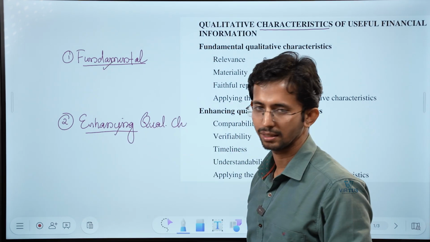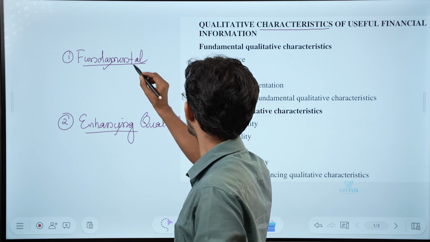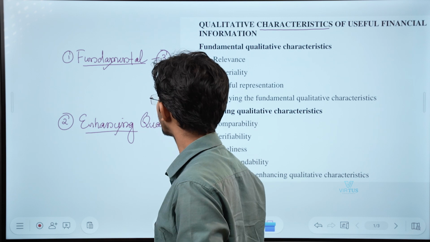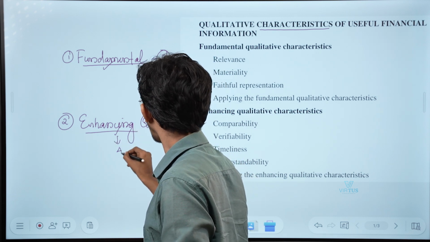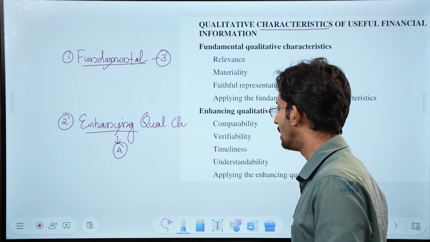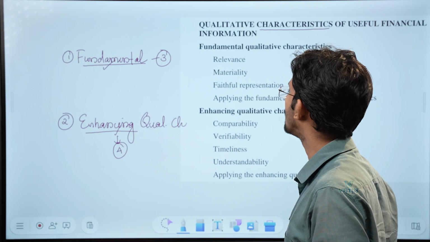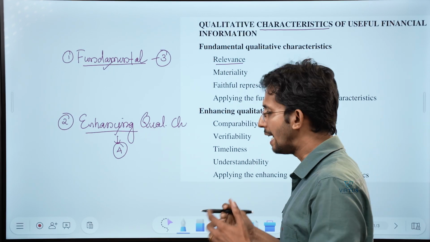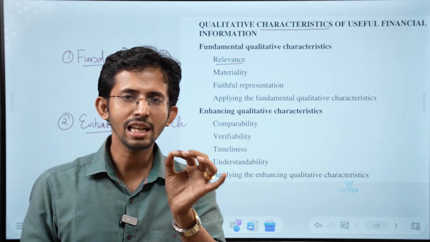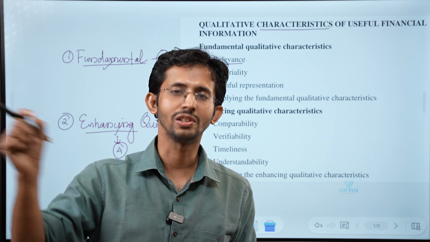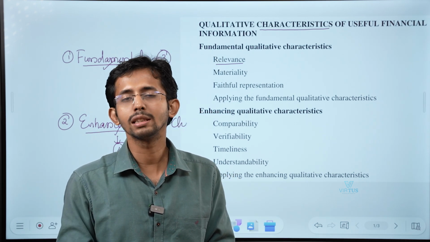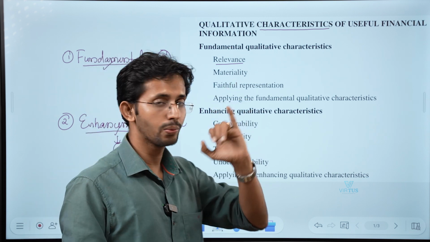Fundamental and enhancing. Now let us see which are these fundamental qualitative characteristics. There are three fundamental qualitative characteristics and four enhancing qualitative characteristics. We will see the fundamental characteristics first. The first and most important fundamental characteristic is relevance. Any financial information can be called useful only if it is relevant to the users. Any information which is not relevant cannot be called useful financial information. So relevance is very important.